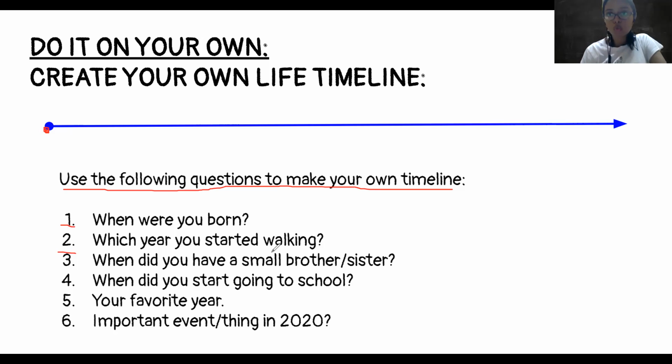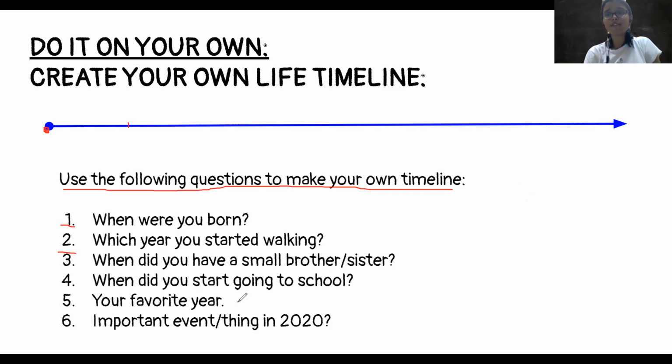Now you might not know this answer. आपको नहीं मालूम होगा कि कौन से साल में आप चलना चालू किए. So ask your मम्मी पापा दादा दादी whoever is in your house, which year you started walking. And then उसको यहाँ पे लिखो. When did you have a small brother or sister? Which year? अगर आपके घर में कोई छोटा भाई या बहन है तो वो कौन से साल में पैदा हुए थे. Next, when did you start going to school? Which year? आप कौन से साल में स्कूल जाना चालू किए?